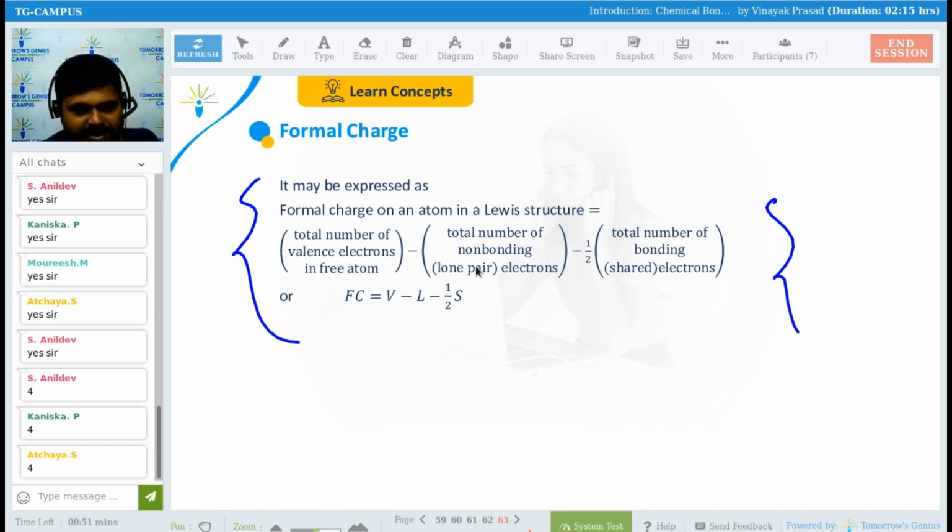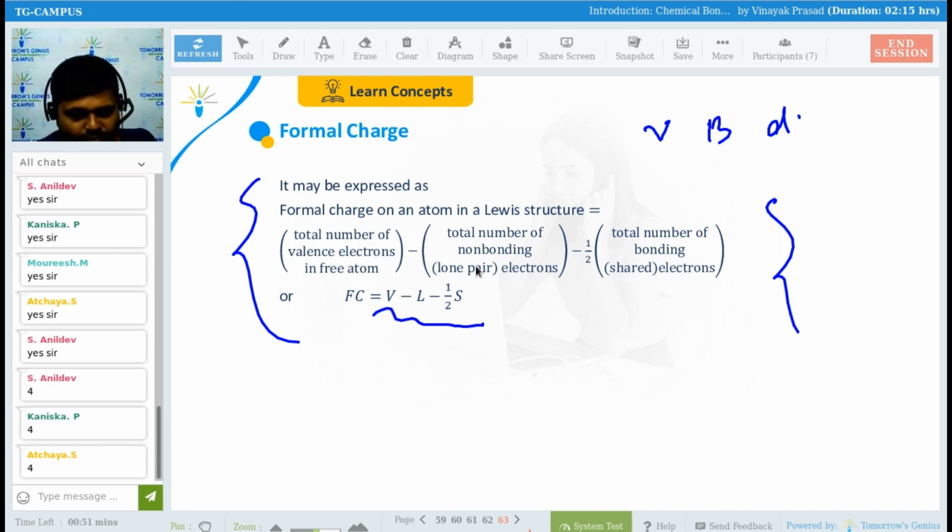What is the formula for formal charge on an atom in a Lewis structure? Total number of valence electrons in free atoms, V. Total number of non-bonding lone pair electrons, that is L. Then total number of bonds, that you have to see, the total number of bonding shared electrons, S. Getting my point, everyone? So what you have to see? V, L, and S.